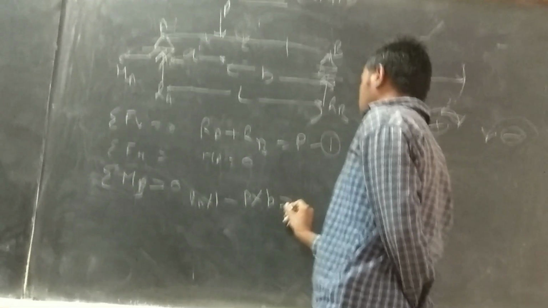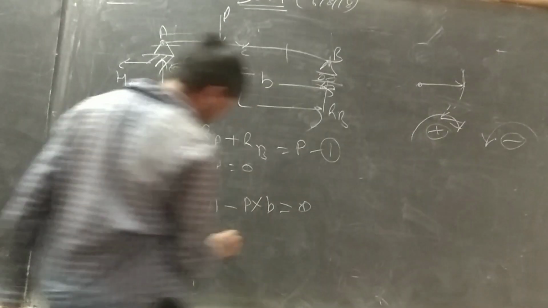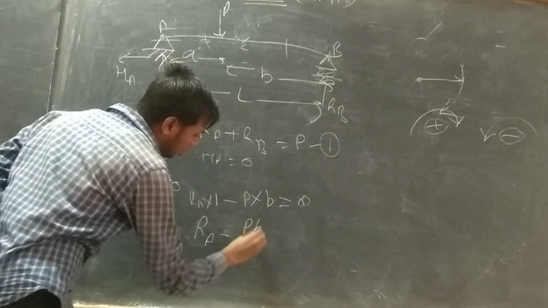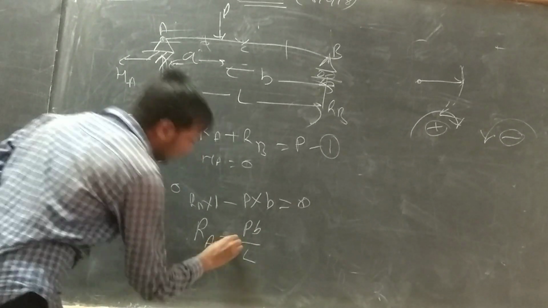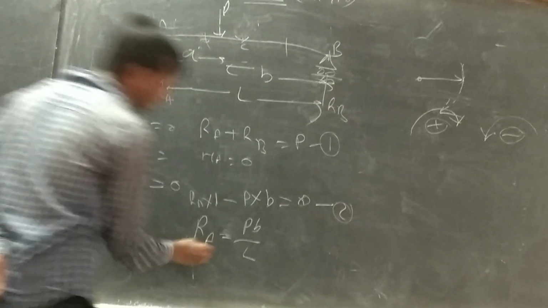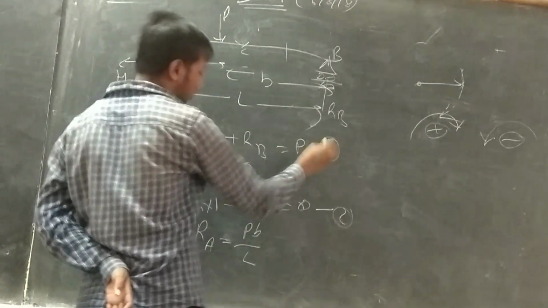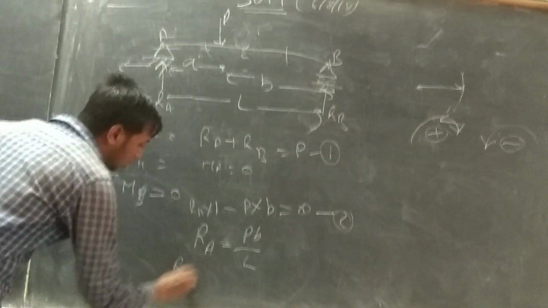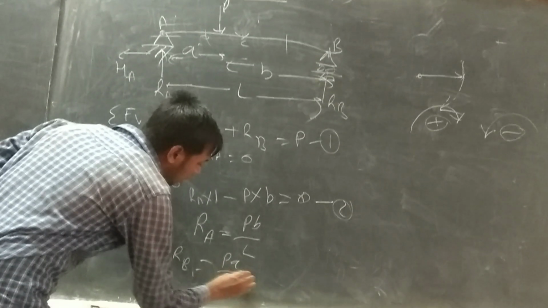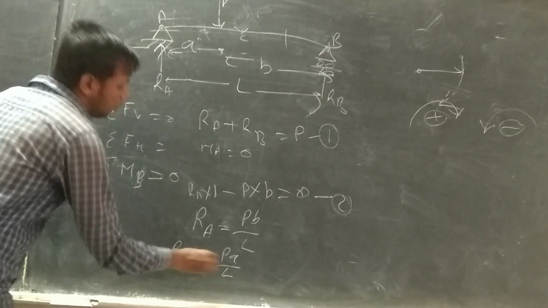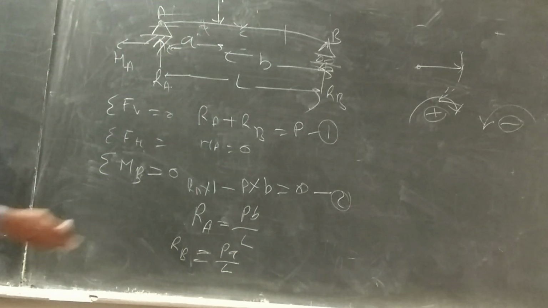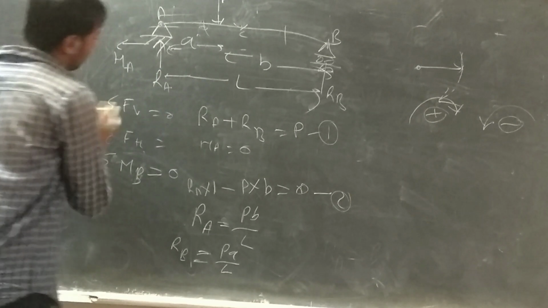Thus, from here we calculate RA. RA becomes P times b upon L. After finding RA, we can put it in the first equation, then RB becomes P times a upon L. That's the basic point of calculation.